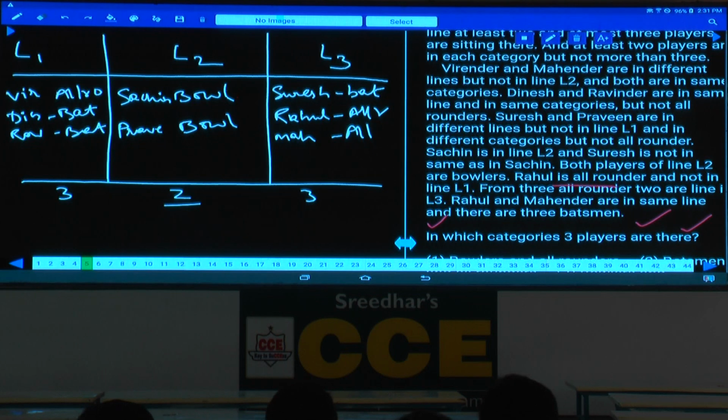Sir, another confusion in this set is what? As 3 lines were there, L1, L2, L3, maybe you had taken like this. It comes under row arrangement and so you have taken like that. Isn't it? And this is just to misguide you.